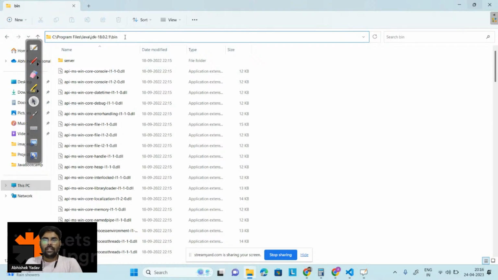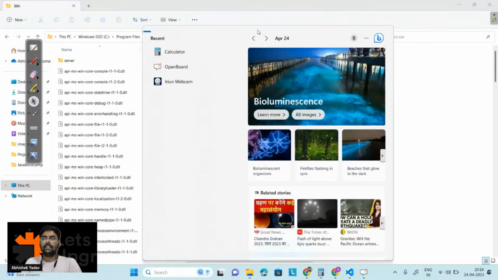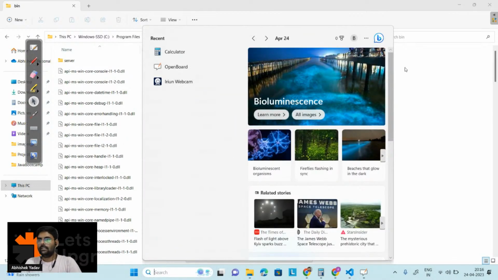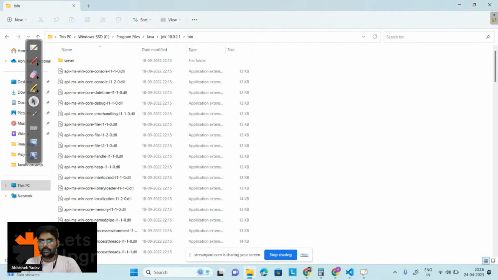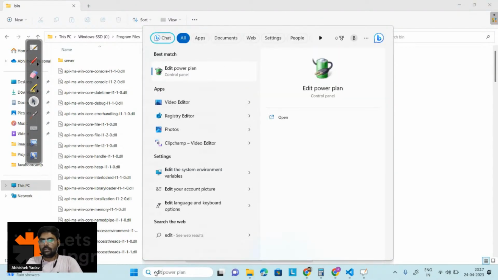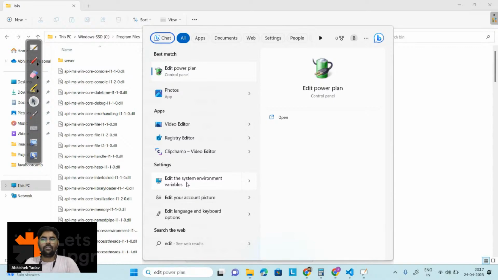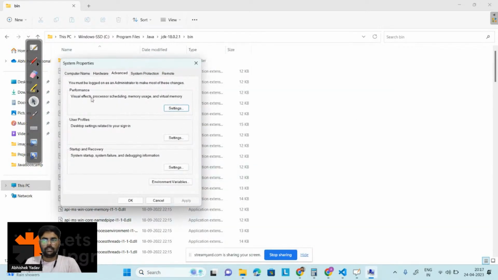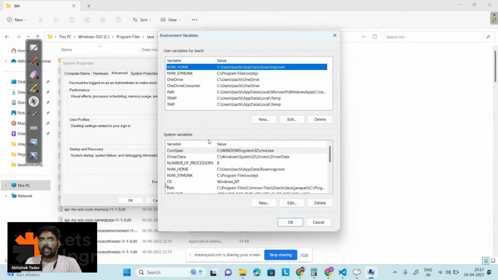Okay, so here you have copied the path. After that, go to the search and search for edit the environment variable, right? Why is it not showing here? Edit the environment variable. So you have to click on edit the system environment variable, and after that this screen will pop up, and from here click on environment variable, right?